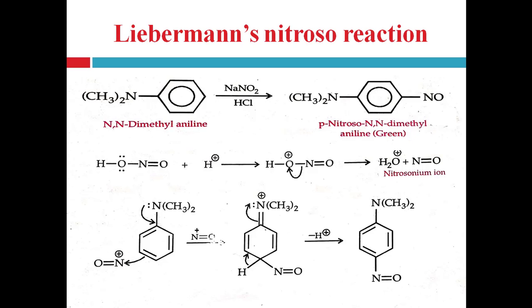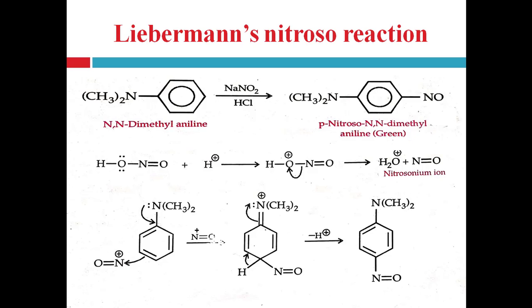This test is used as a qualitative test for secondary aromatic amines. The green colored solution on dilution with water changes to red color and becomes deep blue on adding alkali. This reaction is known as the Liebermann-Nitroso test.